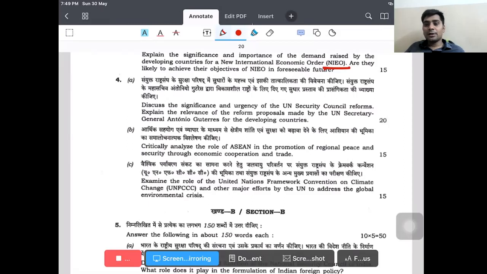This is again in order to justify the injustice, or to justify the demands of the global southern countries like India, Latin American countries, or you can go for Oceanian countries, who were constantly struggling to remove poverty and to increase fairness in the system. So you can bring that perspective here. No need to write the entire answer or the entire paper from this perspective, but at least one point here and there you can use elaboratively, or you can quote this.